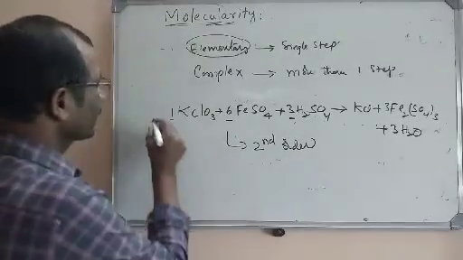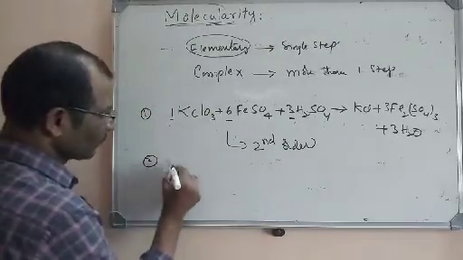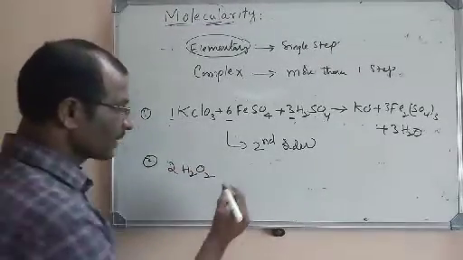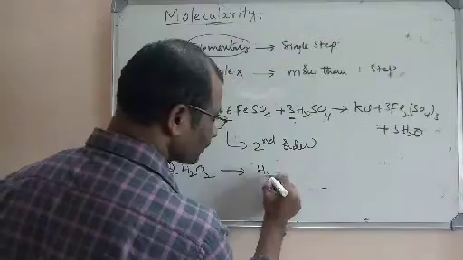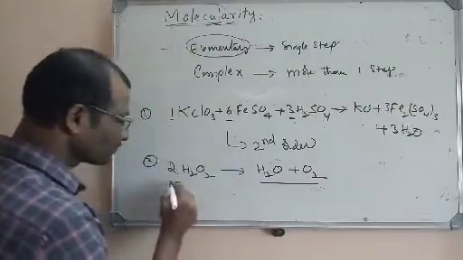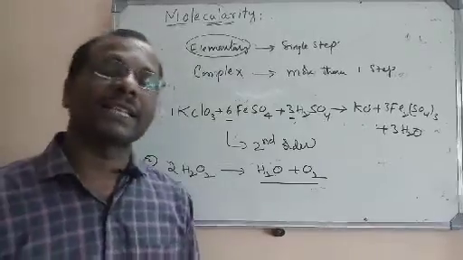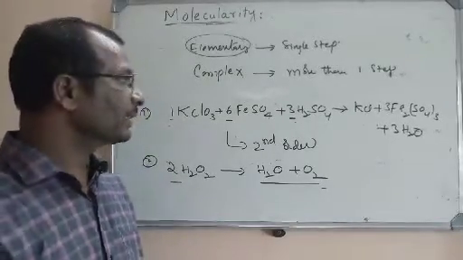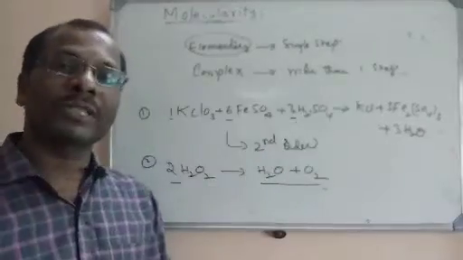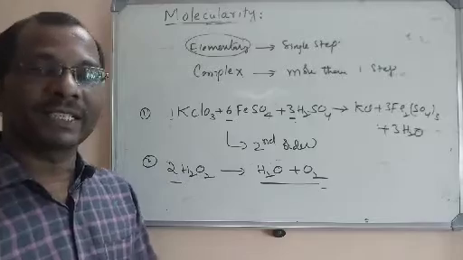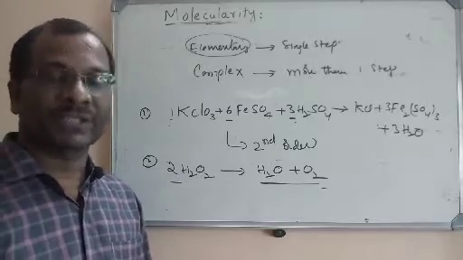Even if you take one more example, the decomposition of hydrogen peroxide. Hydrogen peroxide decomposes to give H2O and O2. Here also we will think it is a second order reaction. Just order, I am talking about order. Why I am telling that is, complex reactions will have several steps, so that order will be decided by the slowest step of the reaction.